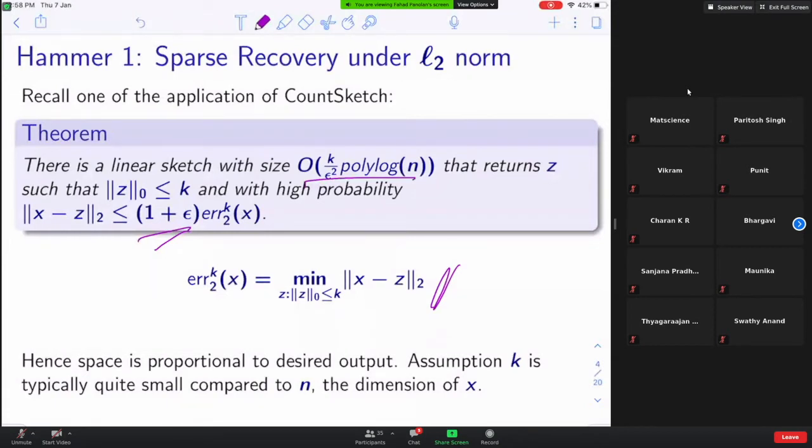Suppose I gave you a guarantee that the input X contains only k non-zero entries, at most k non-zero entries. Then how do you solve L0 sampling for such X?